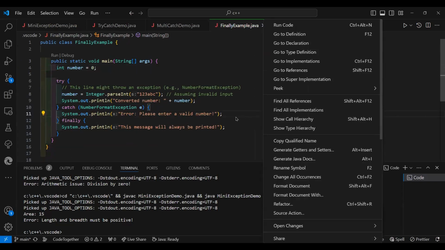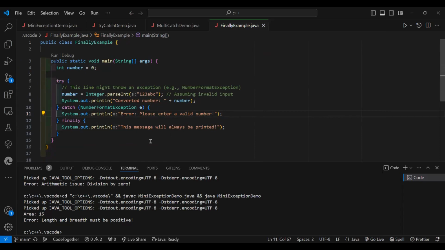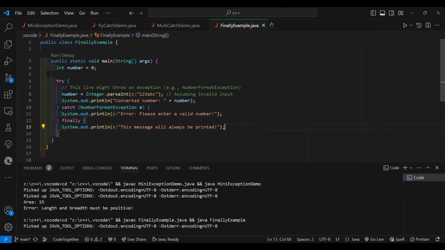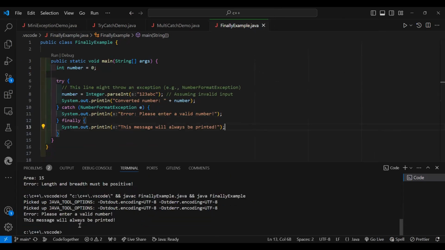And the finally block is gonna execute whatever happens. So now see, please enter a valid number. As we have given a string type where we should give an integer type, it throws an exception, that is NumberFormatException. And the finally block will, however, be executed, and this message will always be printed.